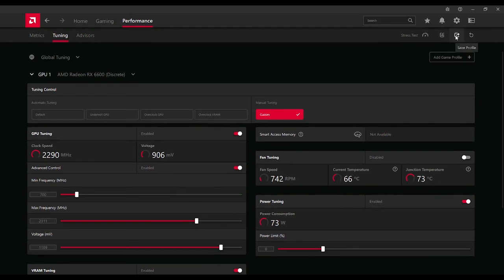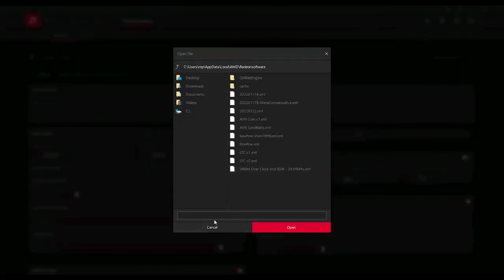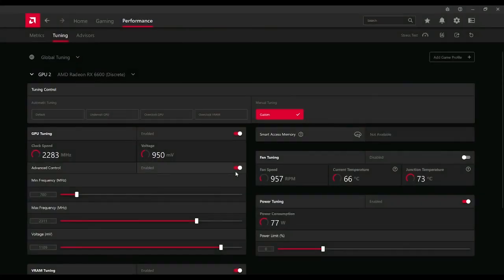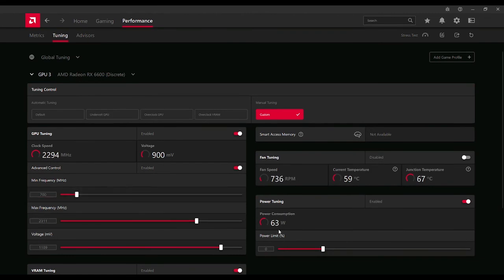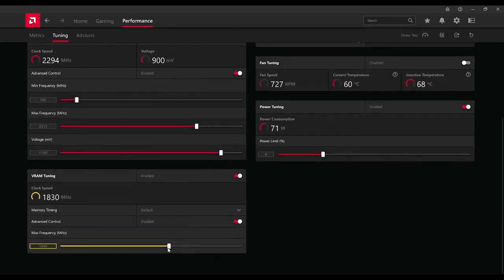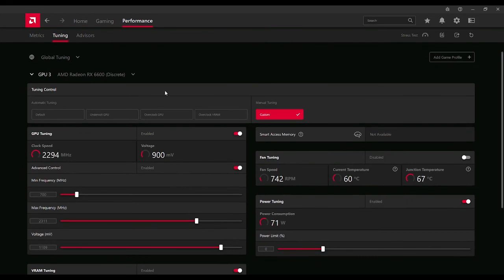So once you save your profile, then you can go to the second GPU and you load your profile. So the profile I have set is for LTC coin mining. All right. And you see this one right here, 77 watts. We'll go to the third one, 68 watts, 77 watts. And if you notice the clock speeds, this is the fourth one, 2279, 2294, and the wattage is less. I don't know, something I got to figure out. This is at 1840. So things like that, play around with, see what works best. But I think I found my settings.